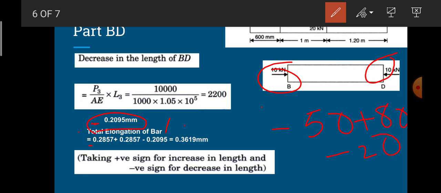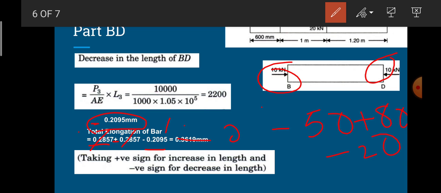For AB we have got 0.2857. At BC I have got minus 0.2857. And again at part BD I have got minus 0.2095 mm. So in the total elongation, this and this cancel each other.